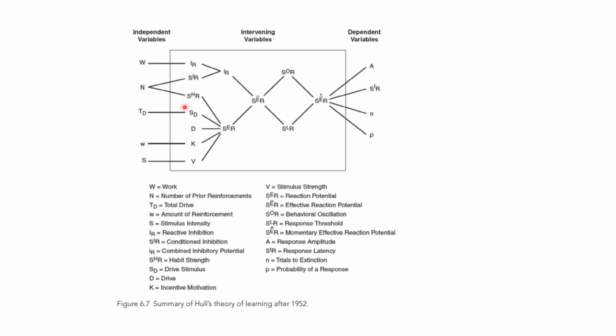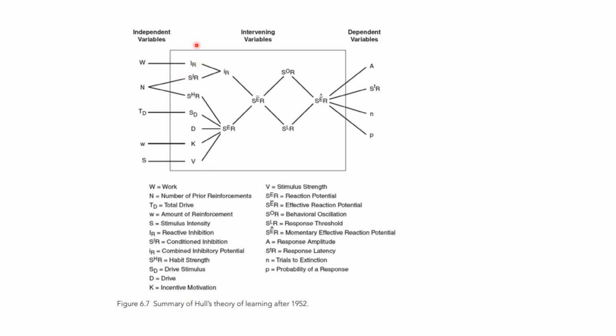For example, the work, the number of reinforcements, total drive, the amount of reinforcement, and the stimulus intensity. These are the variables that we have control over. So all these independent variables we can change. All of these are in our control.